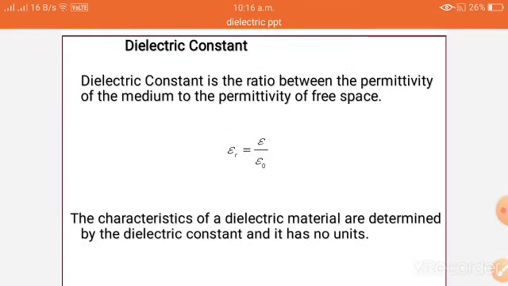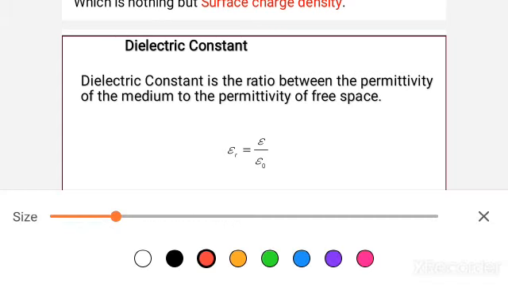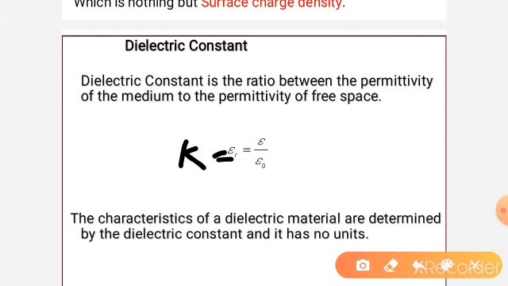Next, dielectric constant. Dielectric constant is the ratio of permittivity of the medium to the permittivity of free space. That is epsilon r is equal to epsilon by epsilon naught. This is also known as K, dielectric constant. K is equal to epsilon by epsilon naught. It is the characteristic of the dielectric material. It has no units.